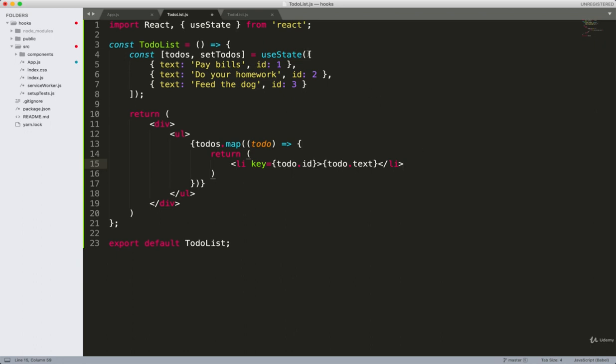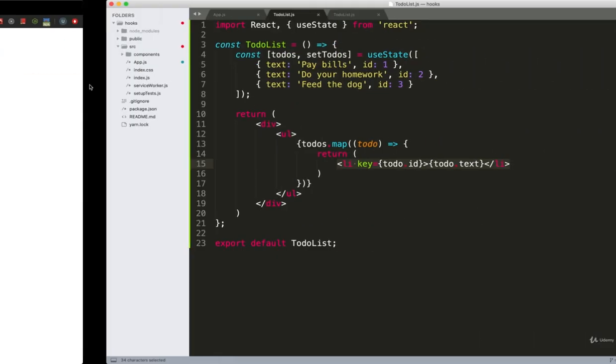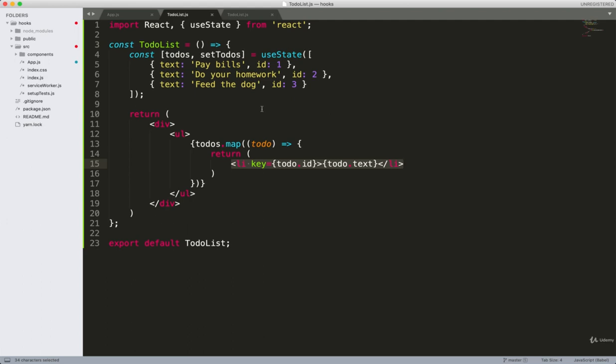So now we're cycling through that state and outputting each list element. So why don't we just check it and see if it works? I'll save it and jet over to the browser. All right, we can see all of these things in the browser. So that's working.